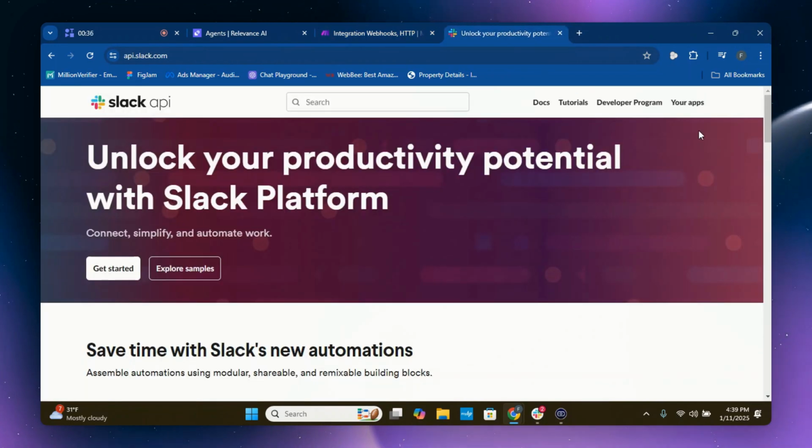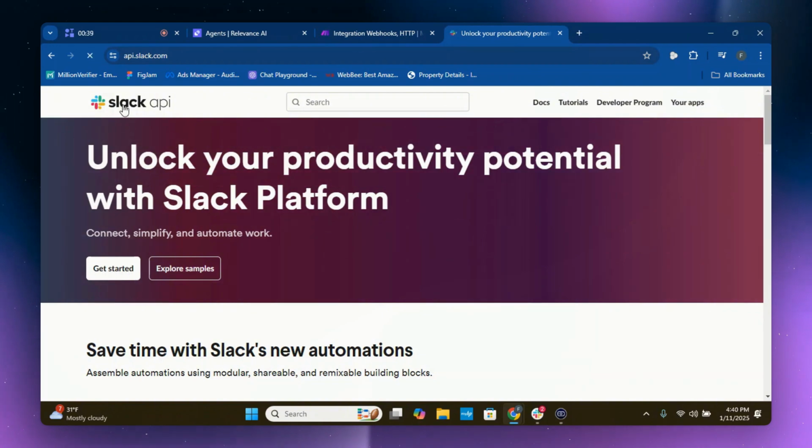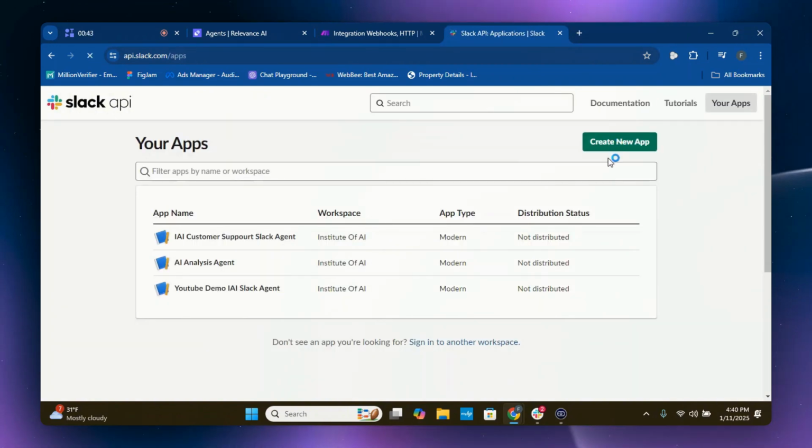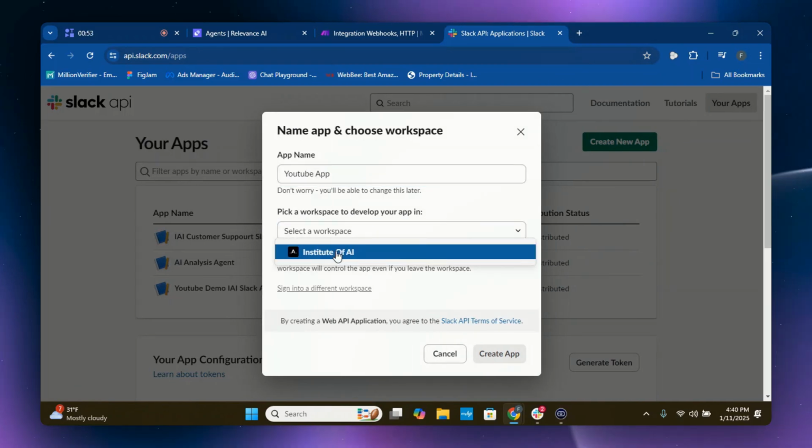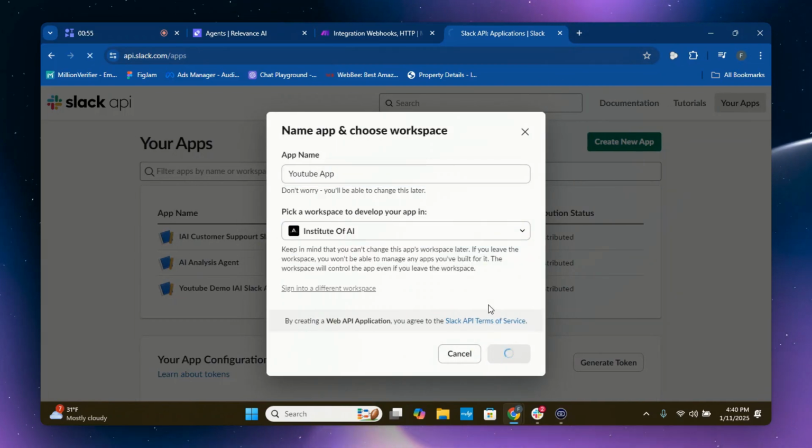Then you're going to want to go to slack.api.com. You want to click there. You're going to want to go to apps, create new app from scratch, YouTube app, pick a workspace, Institute of AI, which is my paid community.